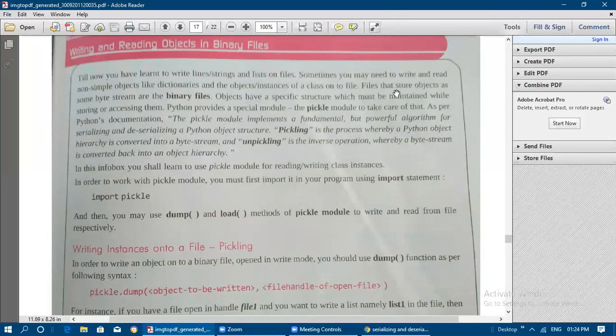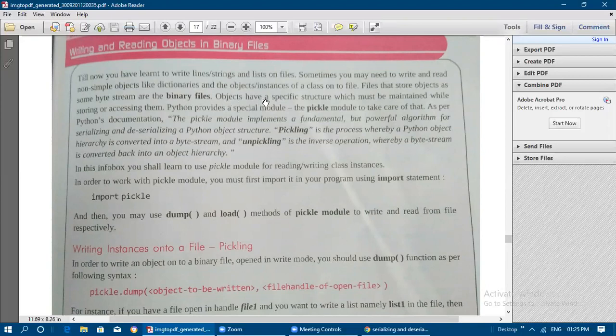So files that store objects as some byte stream are called binary files. So what is meant by binary files? Files that store objects, okay. So what type of objects? Dictionaries and objects that are instances of a class, as some byte stream. A byte stream normally won't be read by a human being. It cannot be easily read by a human being. That is only known as a byte stream. So files that store objects as a byte stream are called binary files, okay.